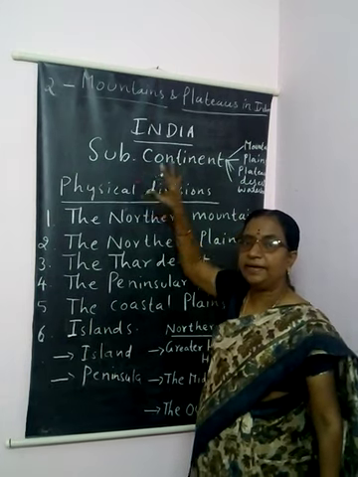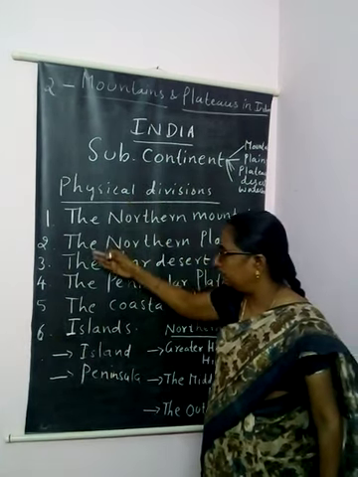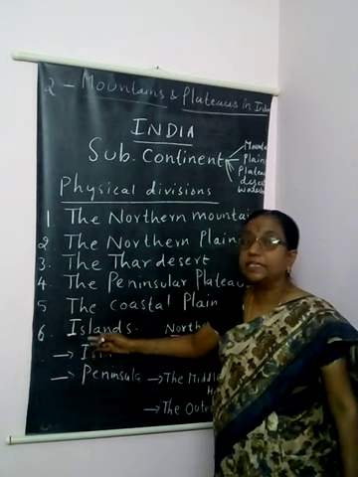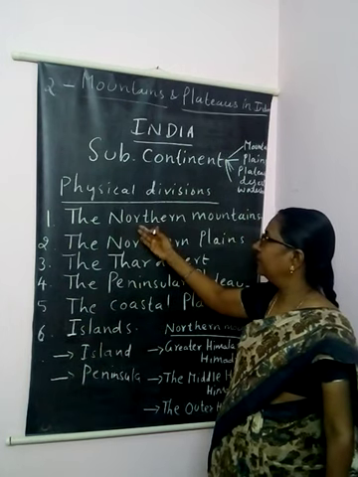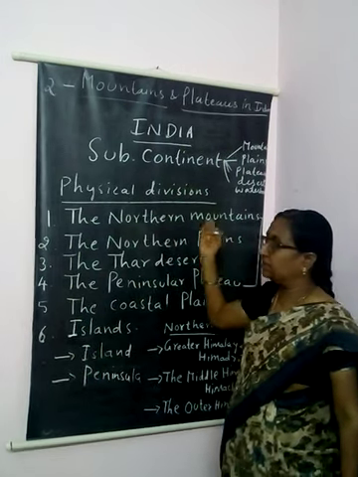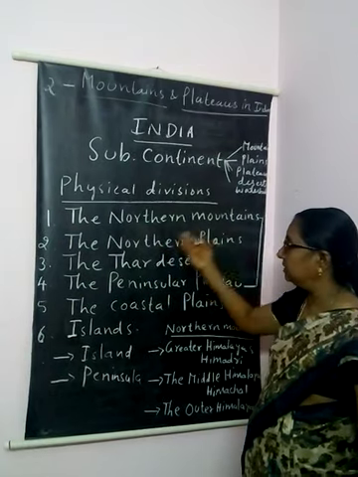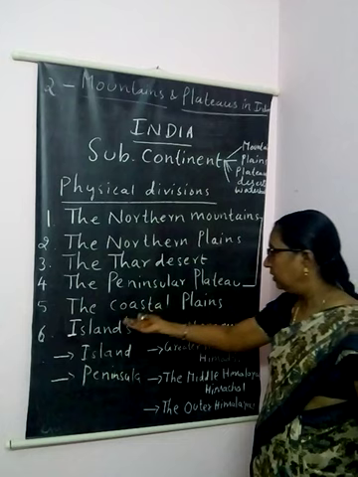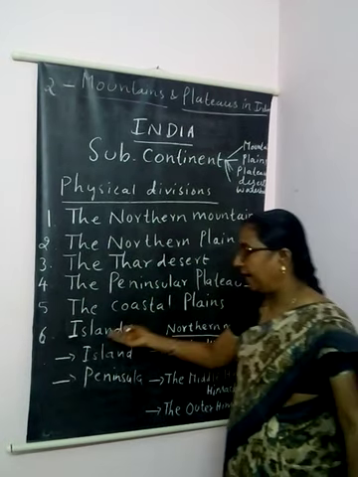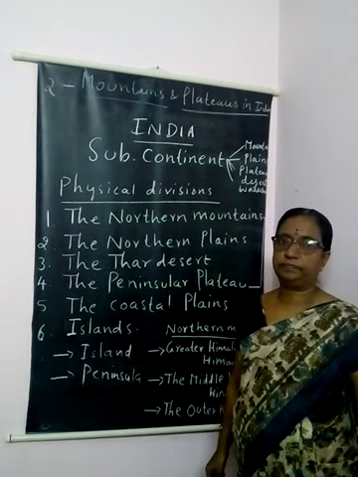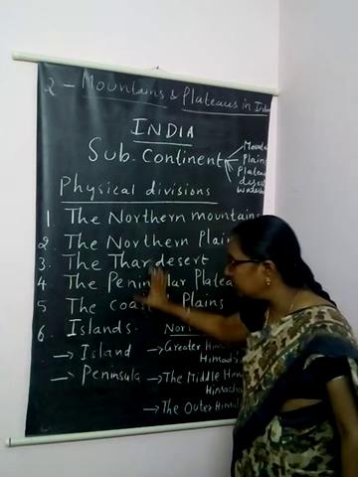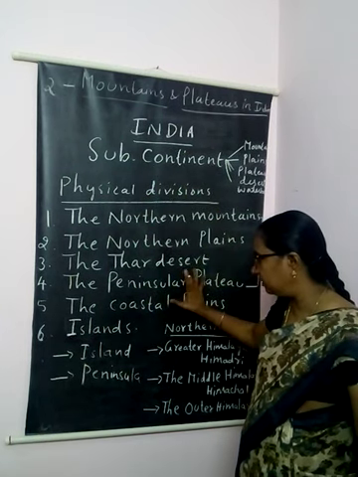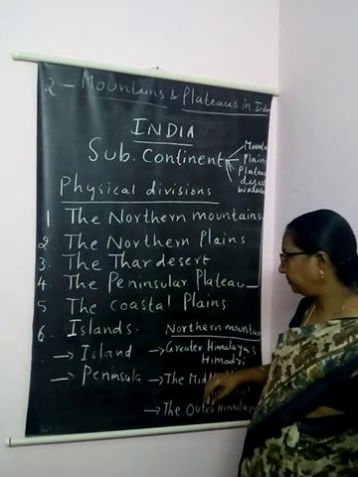India is physically divided into 6 parts. The first one is the northern mountains, then the northern plains, the Thar desert, the peninsular plateau, the coastal plains and the islands. So these are the 6 physical divisions of India.